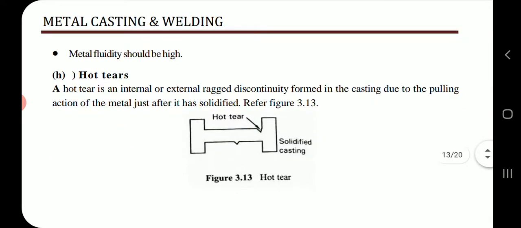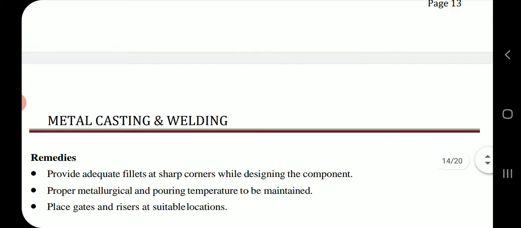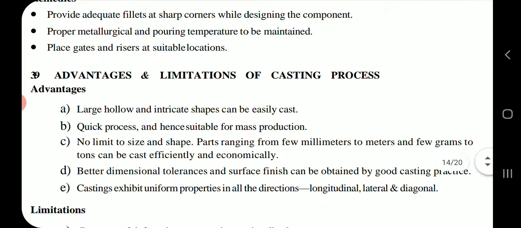Hot tears. A hot tear is an internal or external ragged discontinuity formed in the casting due to the pulling action of the metal just after it has solidified. Remedies: provide adequate fillets at sharp corners while designing the component. Proper metallurgical and pouring temperature to be maintained. Place gates and risers at suitable locations.